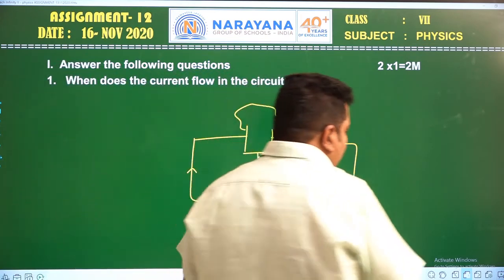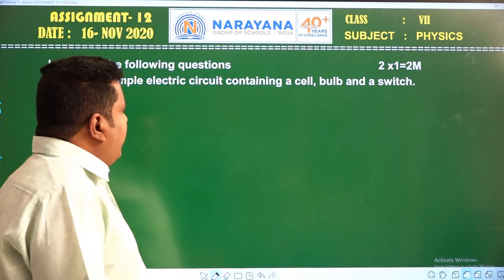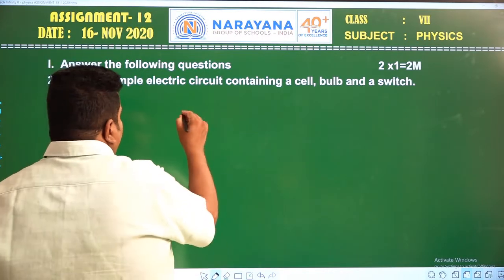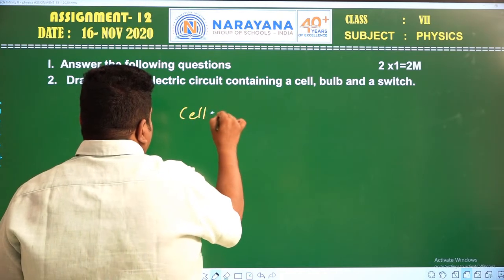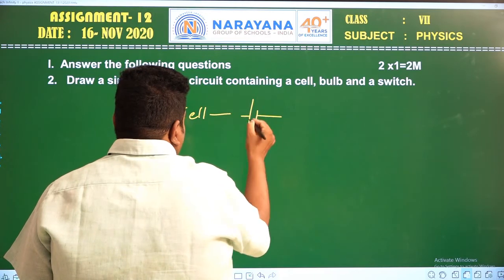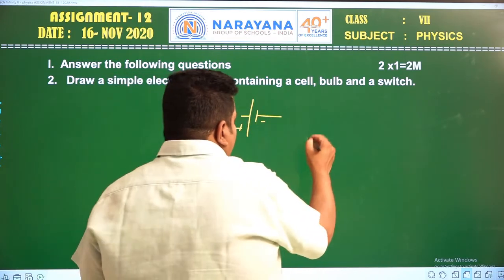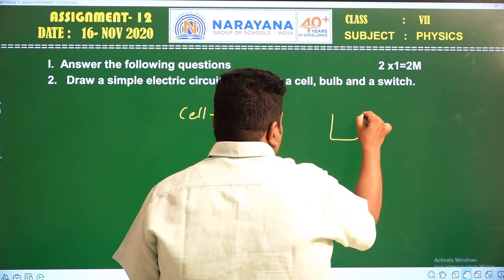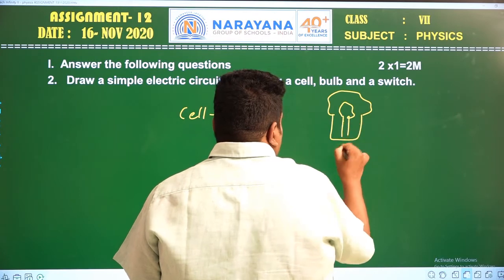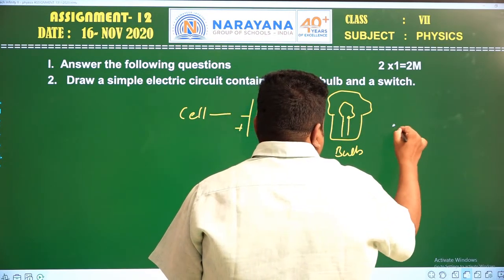Now let us see the second question: draw a simple circuit containing a cell, bulb and a switch. See, this is the symbol for representation of the cell. It contains two terminals like this. The longer terminal is positive, the shorter terminal is negative. And this is the representation of the bulb. And then the next one is the switch.